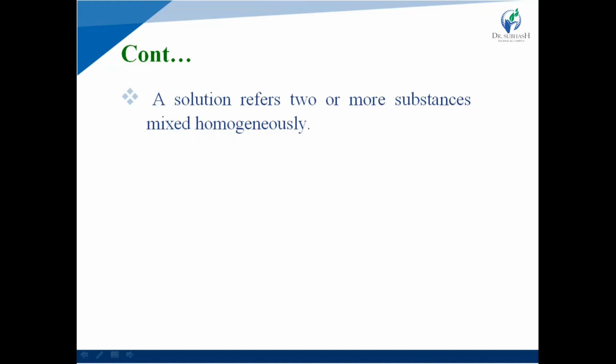So what is the difference between a dispersed system and a solution system? In a solution system, two or more substances are mixed uniformly and completely, while in a dispersed system one phase is dispersed into another phase. So they are not completely mixed in the case of a dispersed system.